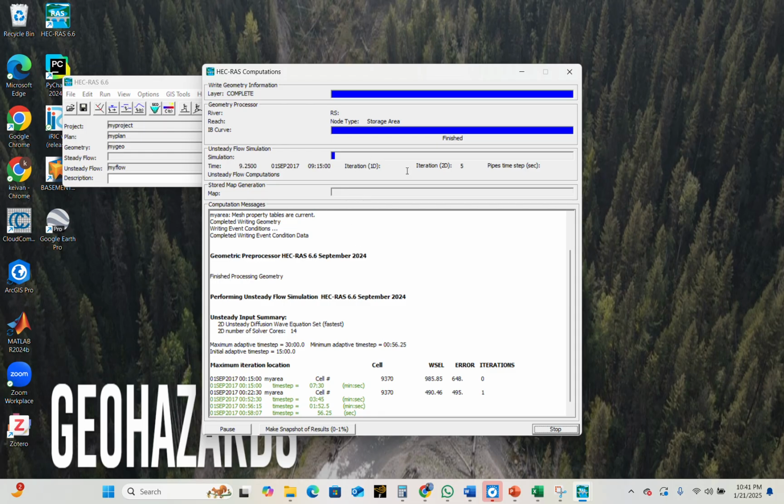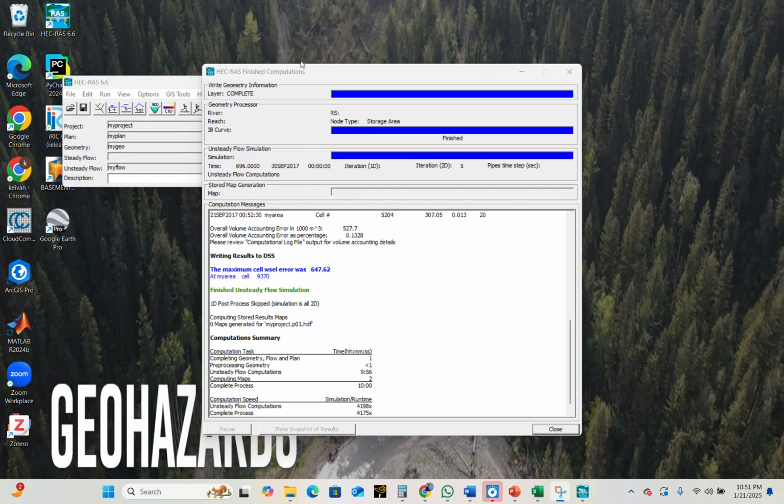The running is done, and we have to wait until the model finishes. Well, the computational time is finished, and now we can see that after setting the Courant number we don't have any error and everything is good.